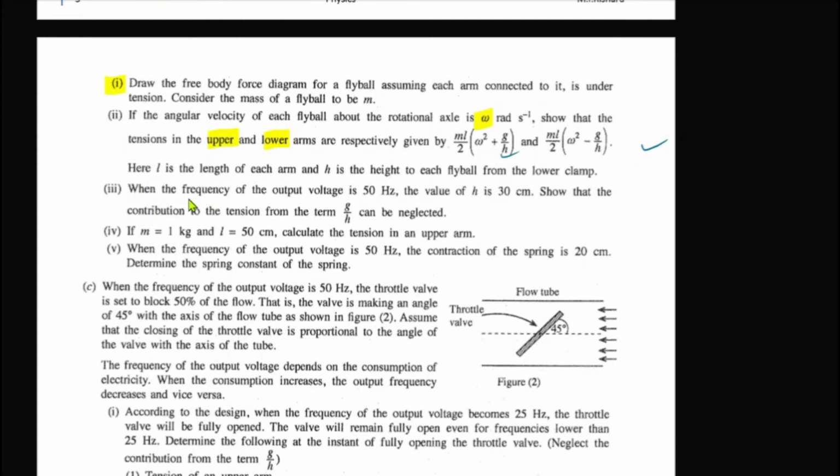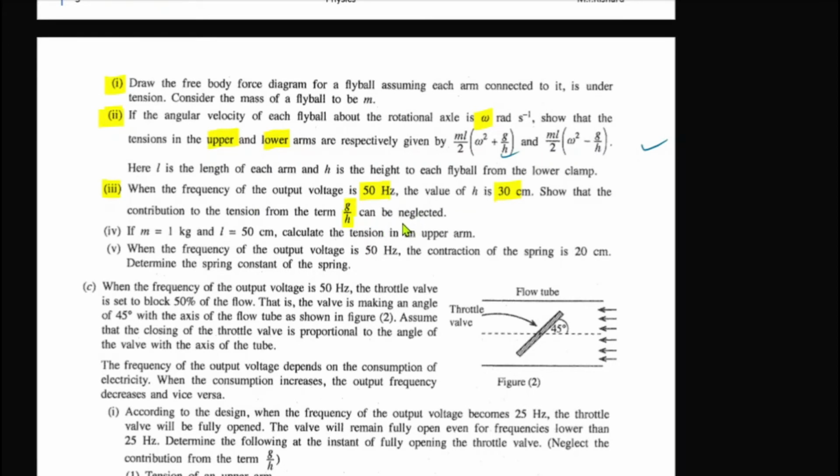The next, let's go to the next problem. Actually, the second one was the challenging part, right? So apart from that, of course, the rest of the stuff is quite easy. Let's see the third one. When the frequency of the output voltage is 50 hertz, the value of H is 30 centimeters, right? Show that the contribution to the tension of the G over H term can be neglected.